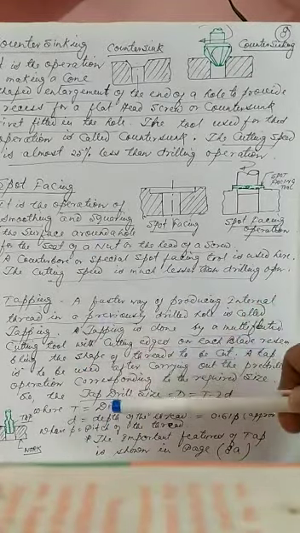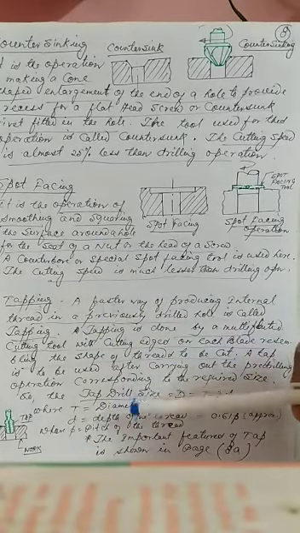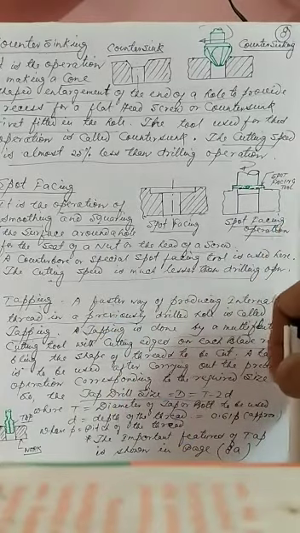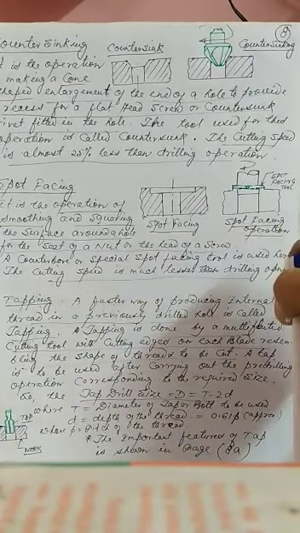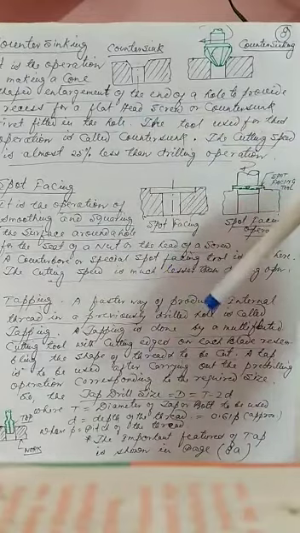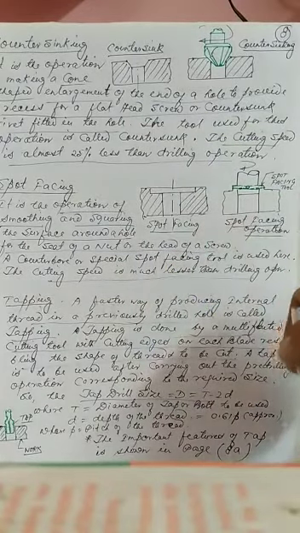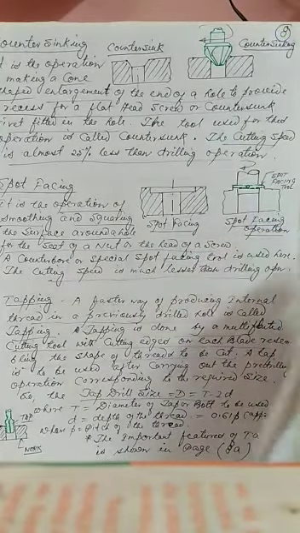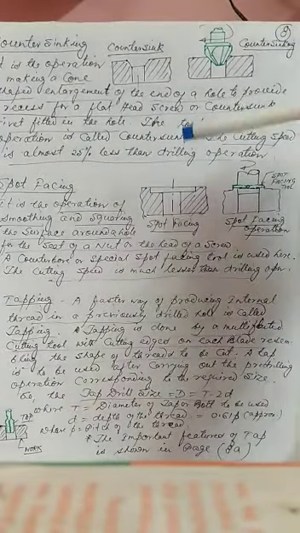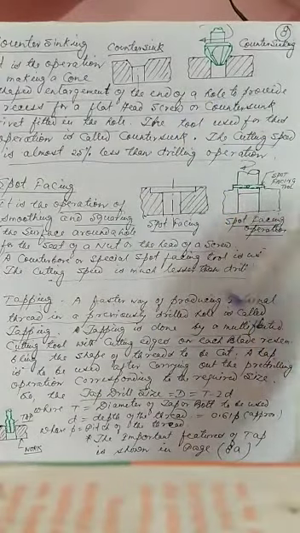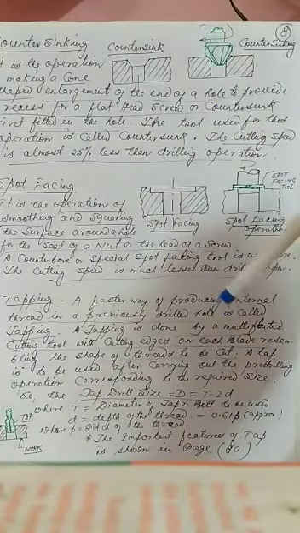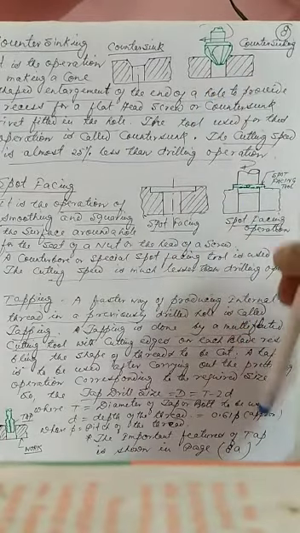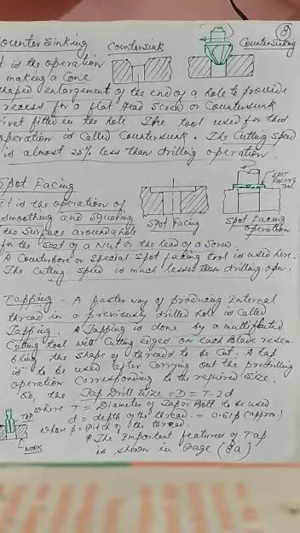But one thing we have to consider here, the speed will be lesser than the drilling operation. Whenever we are doing the tapping operation, the tool is feeding downward like the drilling operation, but it is rotating, say, in the clockwise direction. But after ending this tapping operation, we have to remove the tap by opposite direction rotation. So at the time of removing the tap, it should be in the counterclockwise direction. We have to remember this portion only.